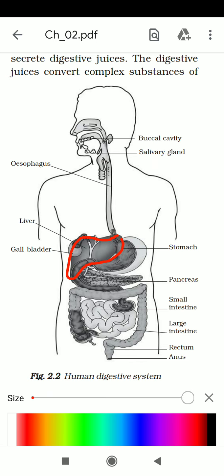Students, what does it do? The liver secretes bile juice.